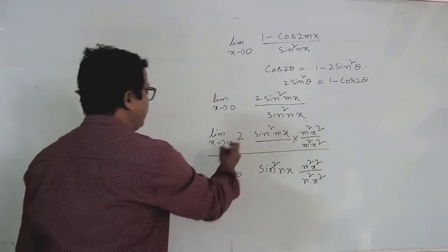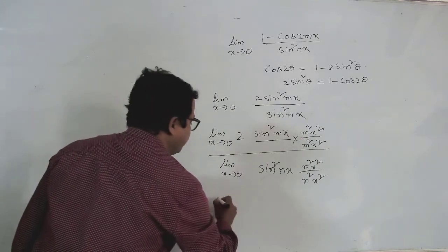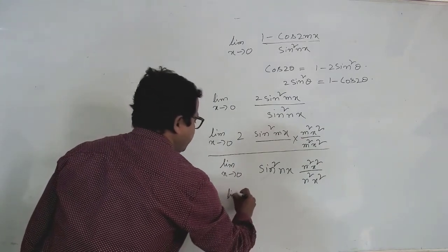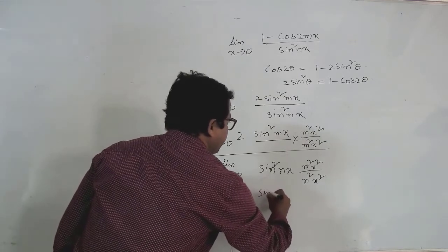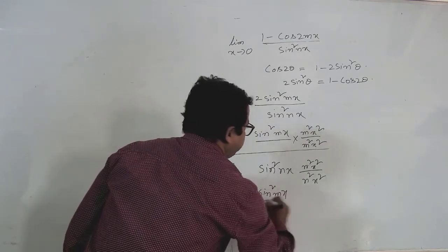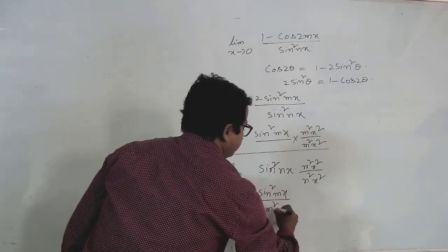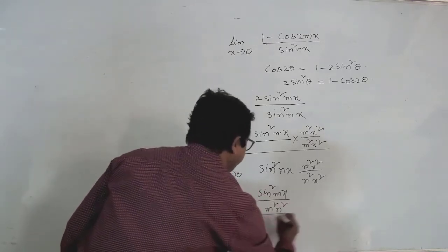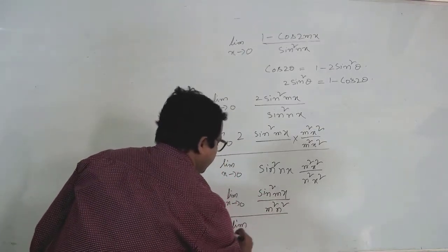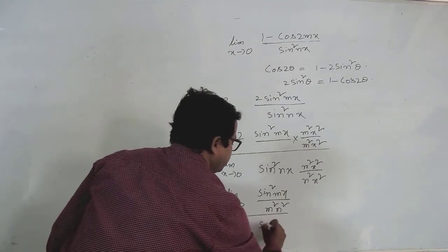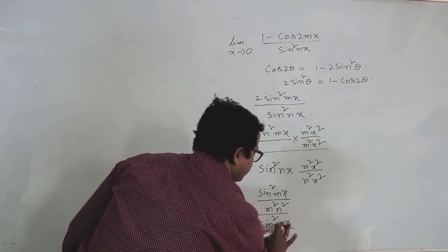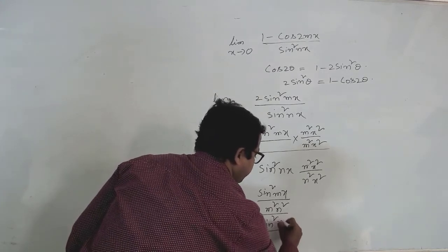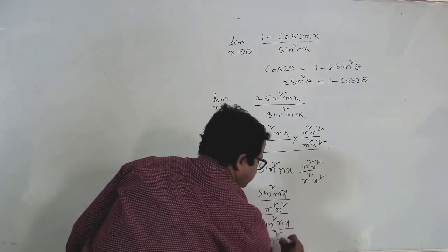So then I am writing these two completely outside. 2 limit x tends to 0 sine square mx by m square x square, whole divided by limit x tends to 0 sine square nx by n square x square.